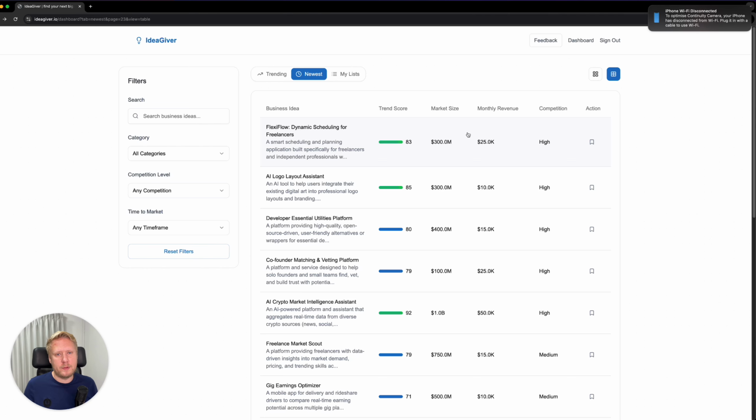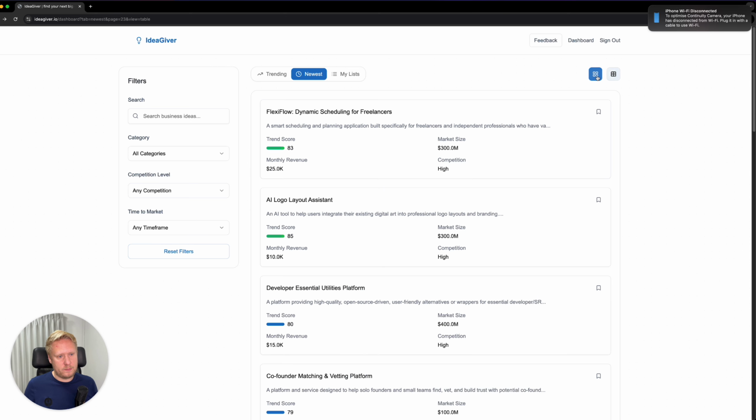Let me now show you the app in action. Here is the dashboard for the idea giver, and here you can browse the different business ideas. And we can also filter on, for example, categories, competition level, and time to market. And then we have some different tabs here. So we have trending, and currently this one where we're showing the newest generated business ideas. And then you have a tab for my list where you can organize your favorite ideas. And here you can also change the layout, how it looks.